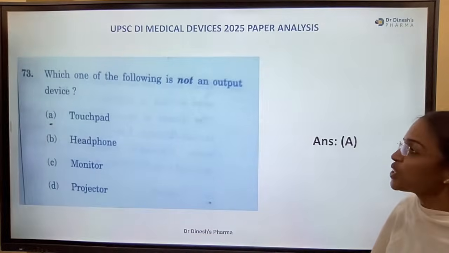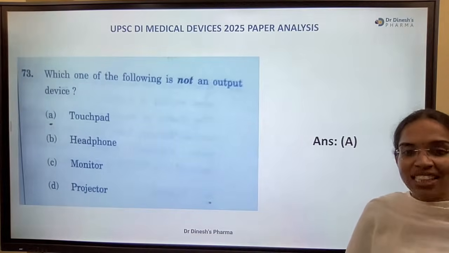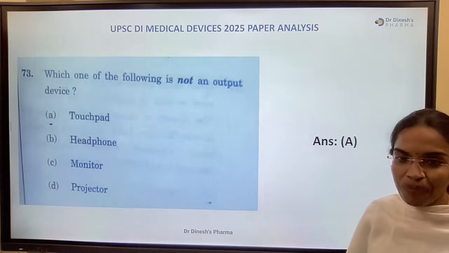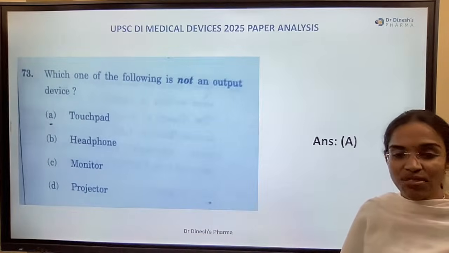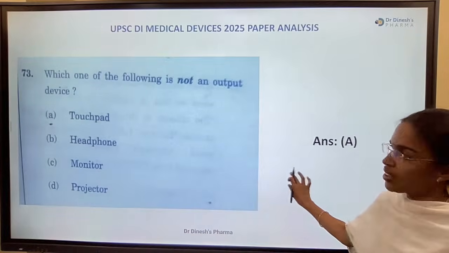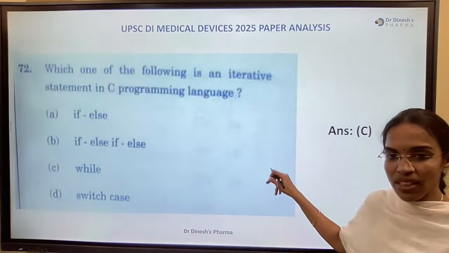Which one of the following is not an output device? If-else is not an iterative statement. While is an iterative statement here. Okay.